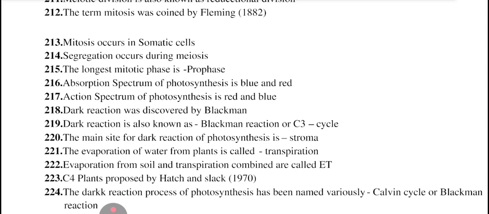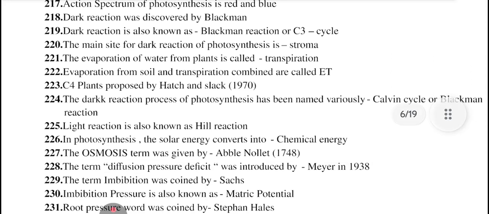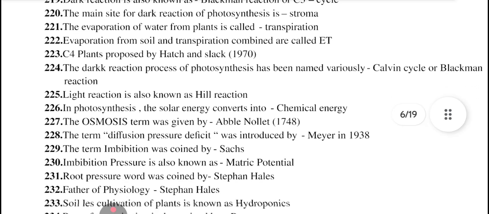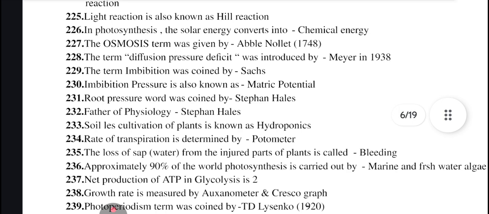The evaporation of water from plant is called transpiration. Evaporation from soil and transpiration combined are called evapotranspiration. C4 plant proposed by Hatch and Slack in 1970. The dark reaction process of photosynthesis has been named variously like Calvin cycle or Blackman reaction. Light reaction is also known as Hill reaction. In photosynthesis, the solar energy converts into chemical energy.